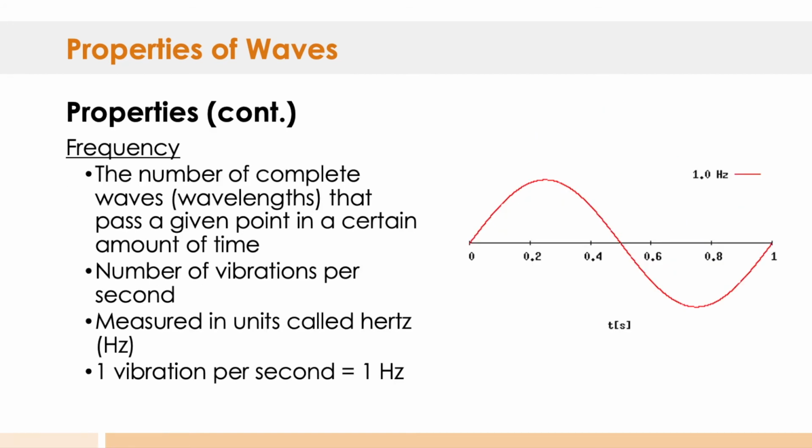Frequency. Frequency is the number of complete waves, or wavelengths, that pass a given point in a certain amount of time. It's the number of vibrations per second, and it's measured in the units called hertz. 1 vibration per second equals 1 hertz. So if you see this graphic here, we are measuring 1 second, and we have one complete wave that is being made. We know that because we have the resting position, the wave goes up and then down, and it comes back to the resting position. So that would be one full wavelength, so that would be 1 hertz.